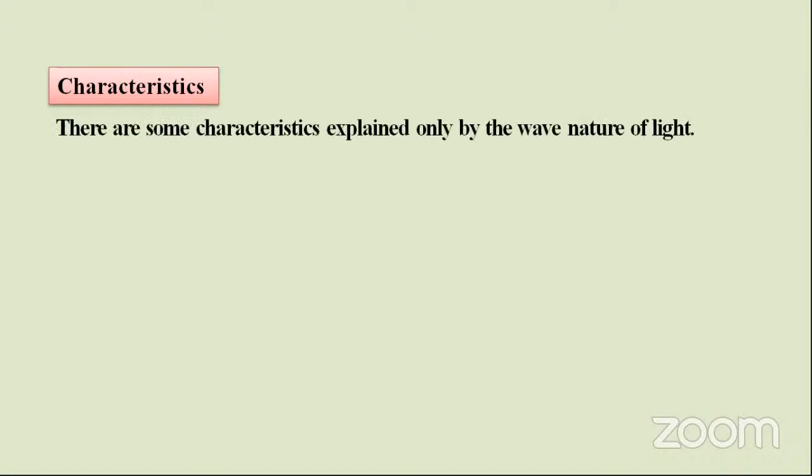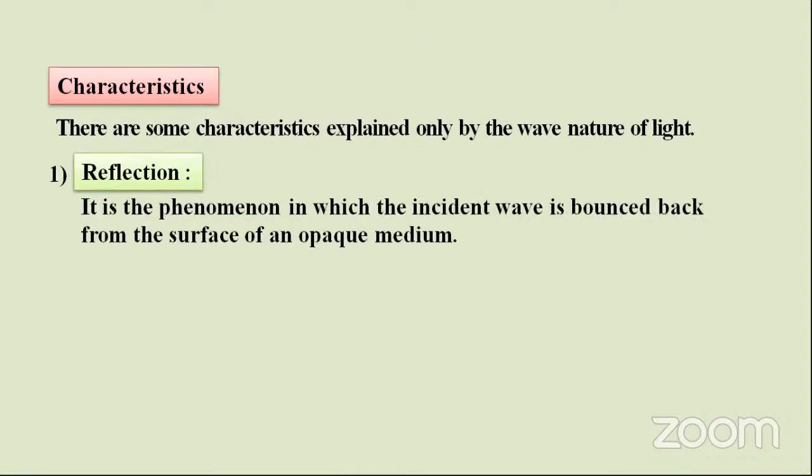With what characteristics can we confirm that light is behaving as a wave? There are some characteristics explained only by the wave nature of light. First of all, reflection. From the phenomenon of light reflection, we can confirm it behaves as a wave.